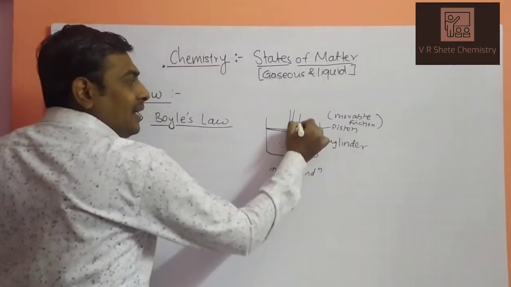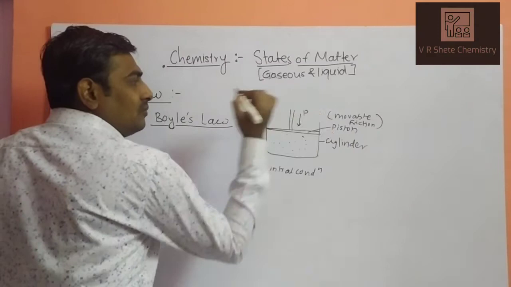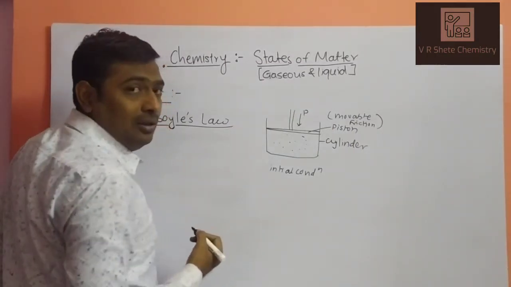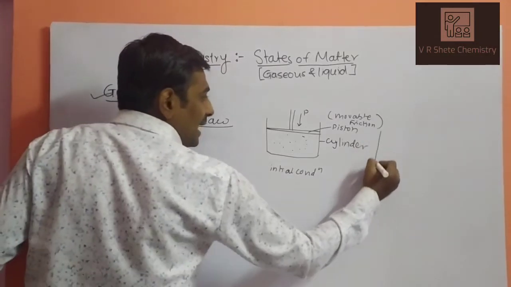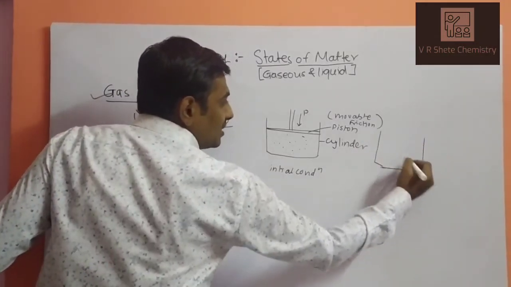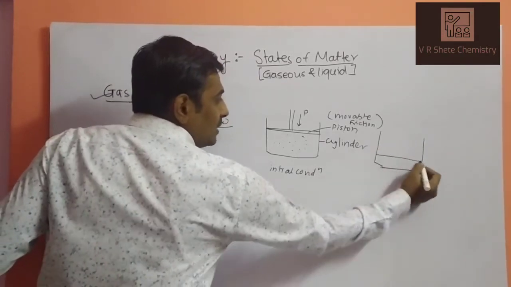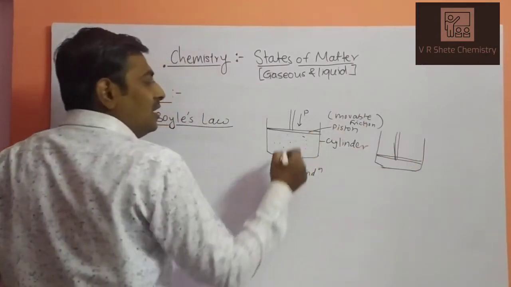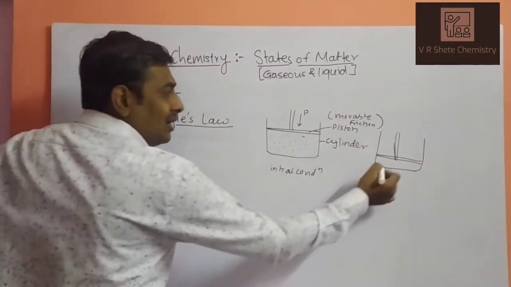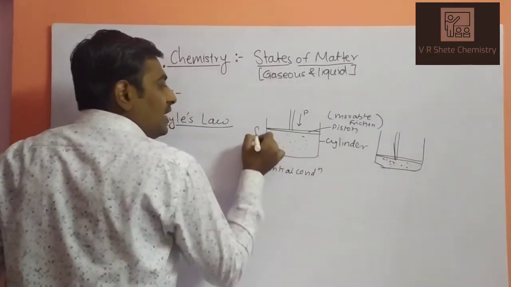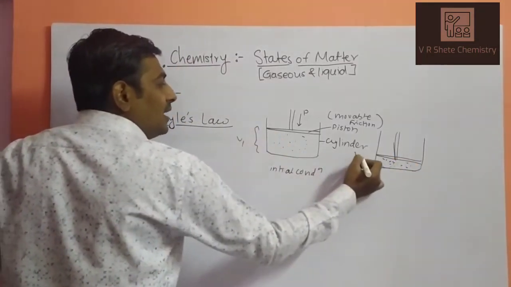What happens when you apply a force with external pressure P on these gaseous molecules? After some time, the gas is compressed. This is a basic property of gases. Your piston will move in the downward direction, and your gaseous molecules will be in this region. So this is your initial volume V1, and this is your final volume V2.